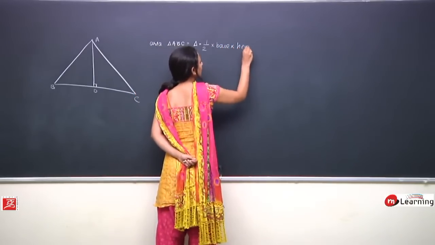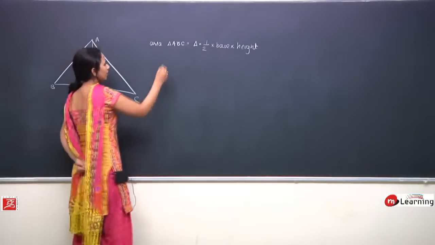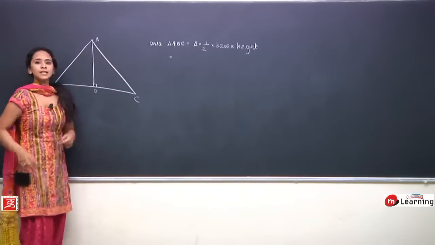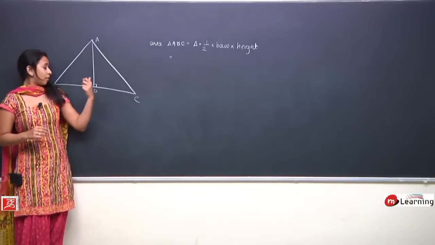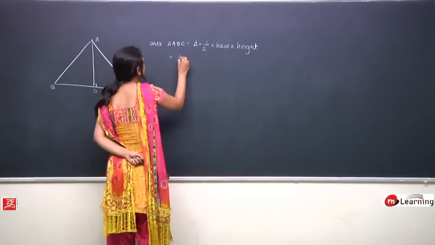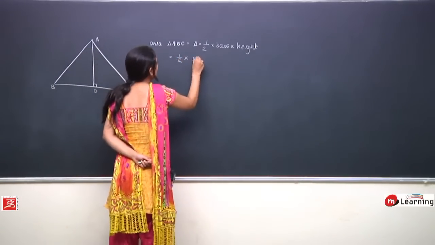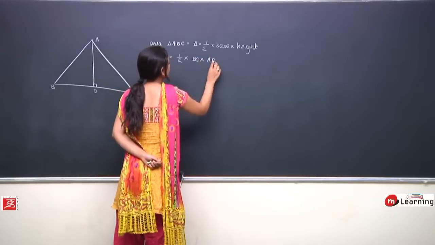This is a generic formula for all the triangles we know. Very true. Now, if I consider BC as base and AD as height, because AD is a perpendicular from A on the opposite side BC, so I will say this equals to half base is BC and height is AD. Perfect.